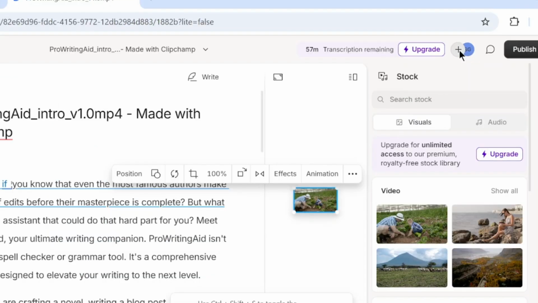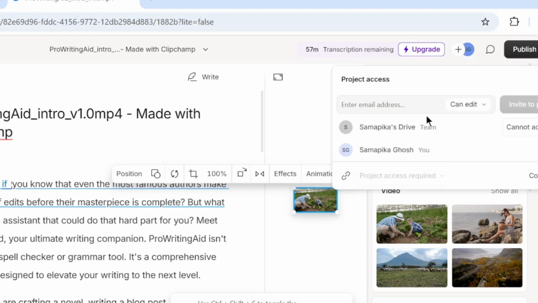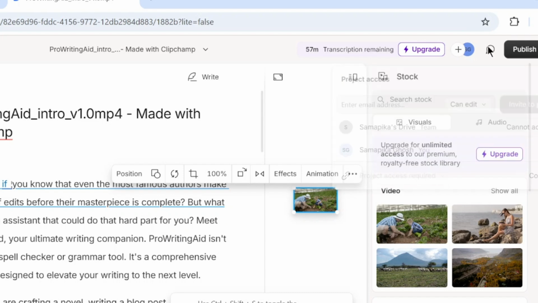Collaboration has never been easier. Share your project with a simple link and work with your team in real time. Reviewers can leave comments directly in the transcript, speeding up feedback and revisions.